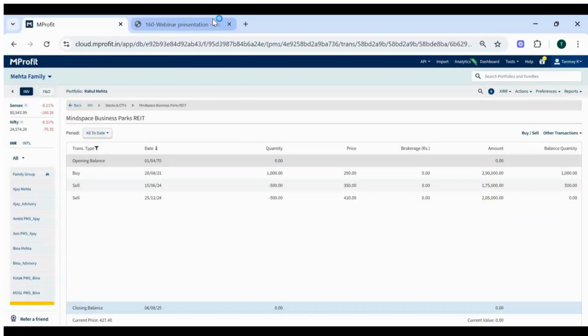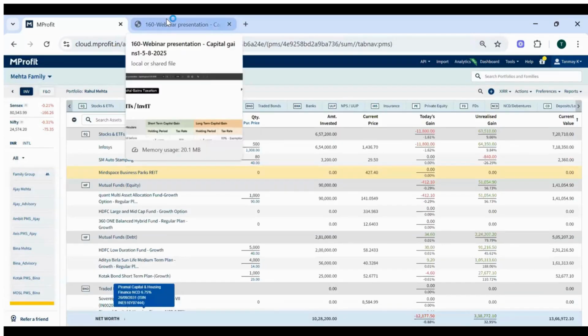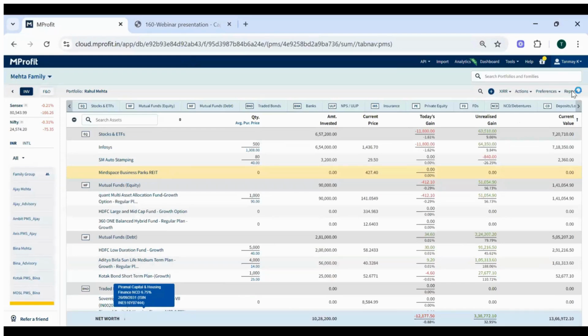Now, before we move to buyback, there has been a significant change in the way buyback will also be now considered. But before that, Tanmay, we can just show them the various tax software formats so we can just close the capital gain aspect of this.